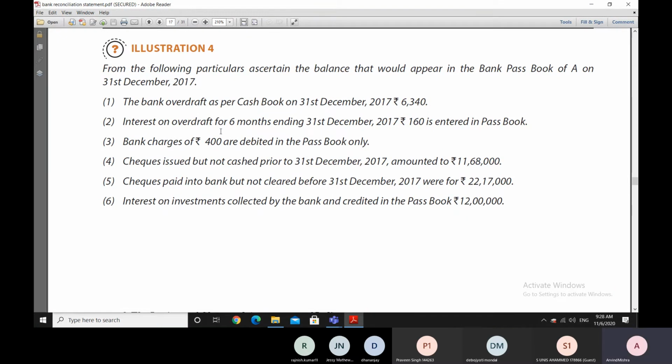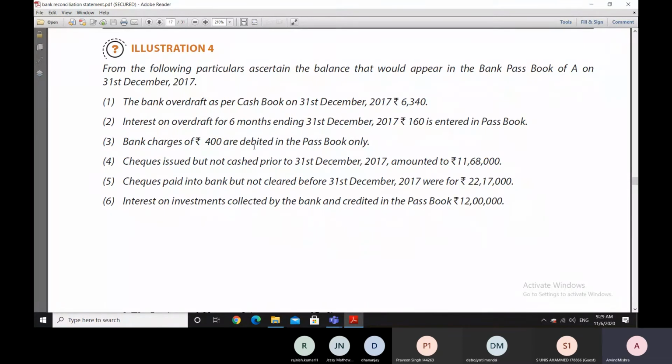Now it is found that the bank will be charging interest on the overdraft. So the bank has charged interest on the overdraft for 6 months ending 31st December 2017 for rupees 160, and they have entered it in the passbook. I mean to say, when you go to the bank and give the passbook, the bank has entered it in the bank account. So 160 rupees interest has been charged in the passbook, but it has not so far been entered in the cash book.